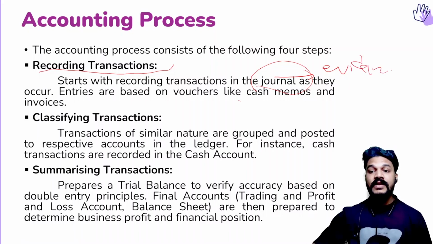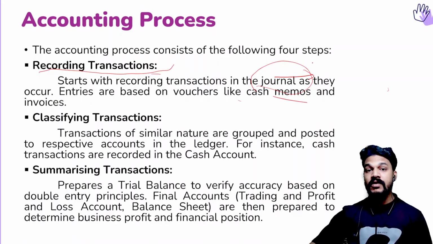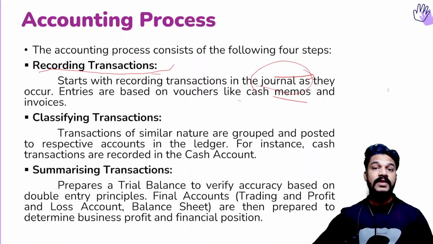From where can we get the evidence? Evidence means for every transaction, there should be some supporting documents. Those supporting documents are known as memos and vouchers. In order to record the transaction, we need evidence or proof. That proof is an invoice or any memos, vouchers, anything. So without proper evidence or proof, we cannot do the function of recording. So we'll be recording the transaction in the journal, and later we will be classifying the transactions.